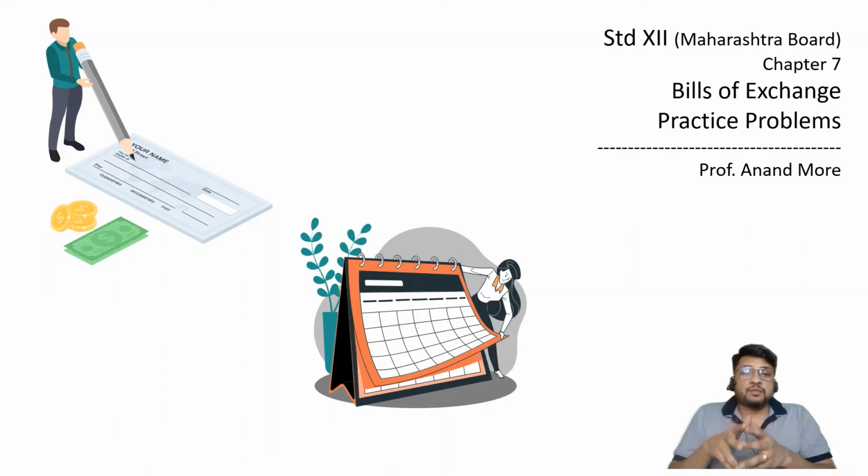This point we had understood, and accordingly in the books of drawer the entry for noting charges, and in the books of drawee the entry for noting charges was passed by us. I hope you remember the entry. Noting charges entry in the books of drawer is, yes, drawee account debit to cash or bank account, and in the books of drawee the entry will be noting charges account debit, but cash is not going out, noting charges account debit to drawer account.